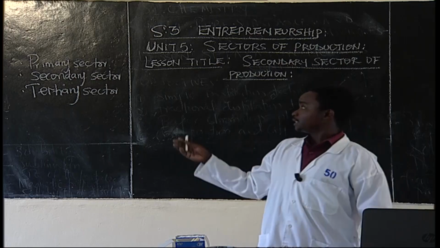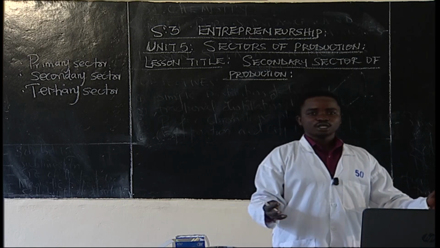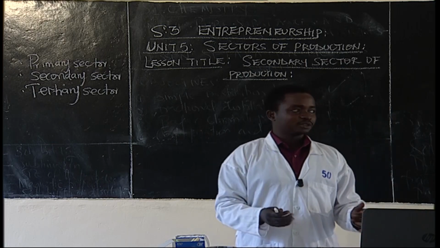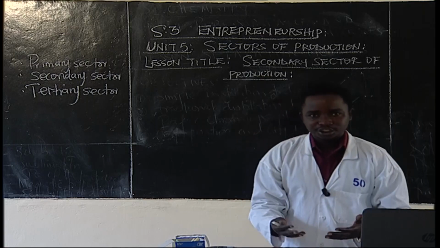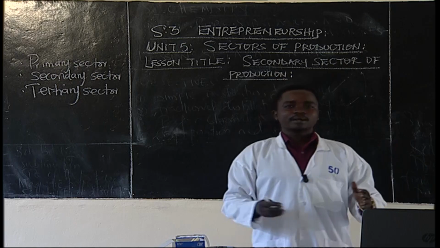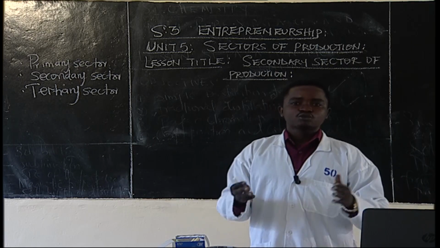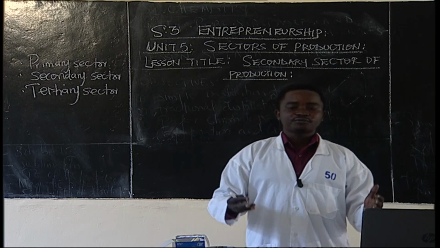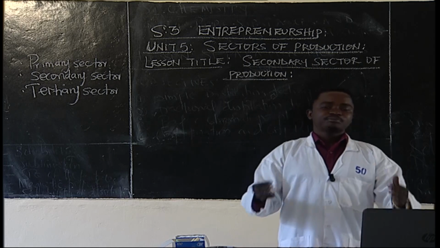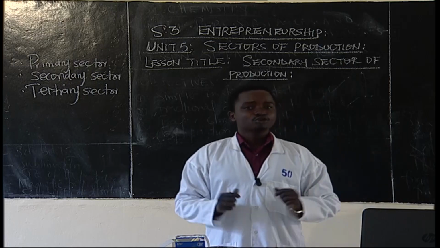For example, under the primary sector of production, we have mining, which deals with extraction of minerals. We have fishing, the process of catching fish from water bodies. We have plantation farming, crop farming, livestock farming. All those we found under the primary sector of production, which deals with extraction of raw materials.